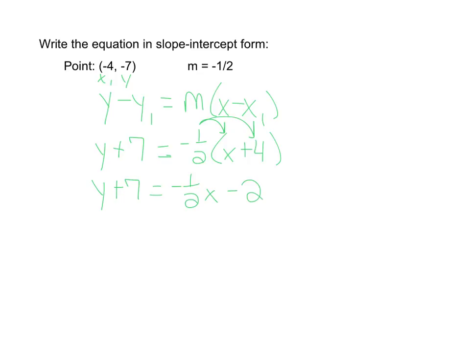Then we need to get rid of that positive 7, so we're going to subtract 7 from both sides. It's a constant, so we put it under the negative 2, and we get y equals negative 1/2 x minus 9. So going from point-slope form to slope-intercept form is not too bad. Distribute, clear your parentheses, then move the constant that is with y, and then you should be done.